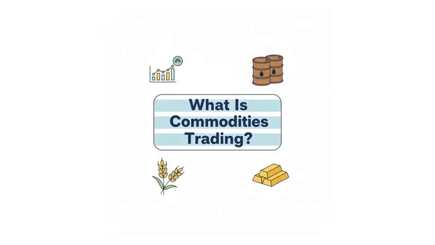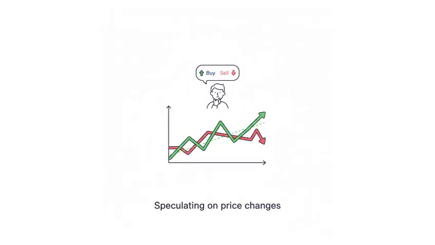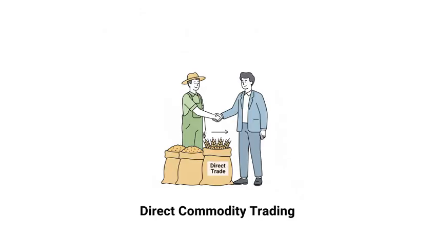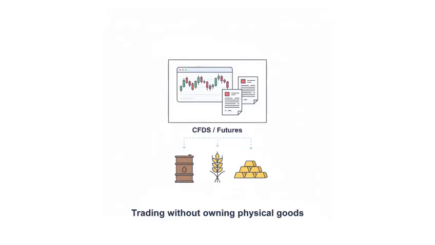What is commodities trading? Just like stocks, commodities can be bought and sold online. When you trade commodities, you're speculating on how their prices will change, whether they will rise or fall over time. Direct commodity trading. This involves physically buying and selling the actual goods, like a farmer selling wheat to a food company. Online commodity trading. Traders use financial contracts like futures or CFDs to speculate on price movements without actually owning